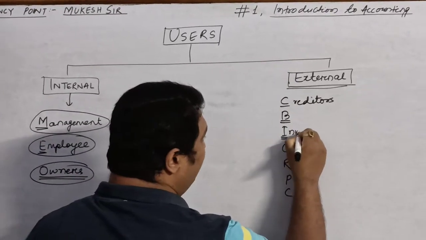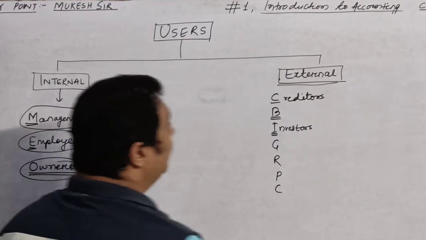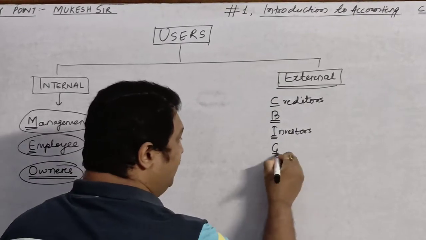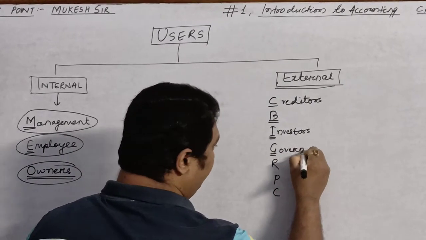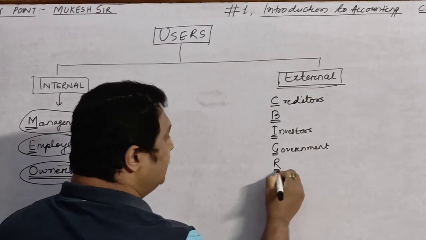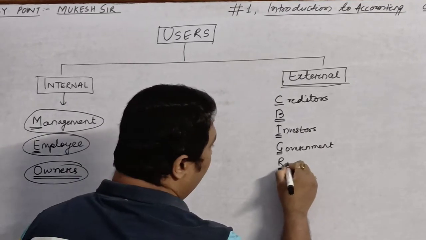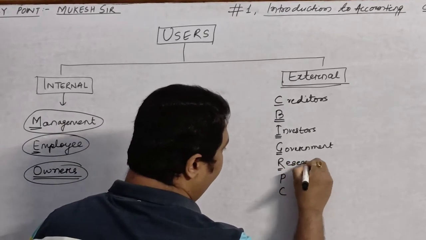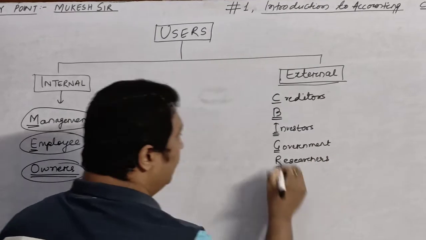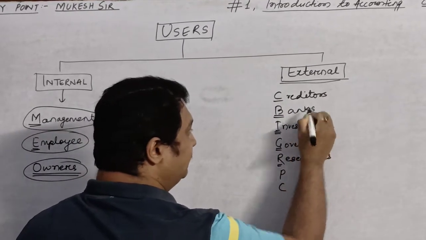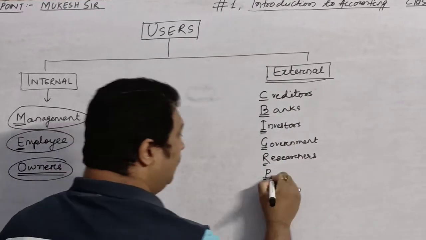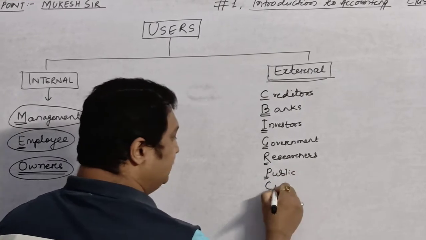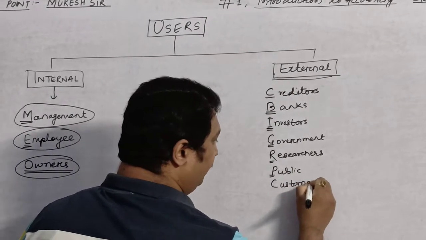I stands for investors. G stands for government. R stands for researchers. B stands for banks. P stands for public. And C stands for customers.